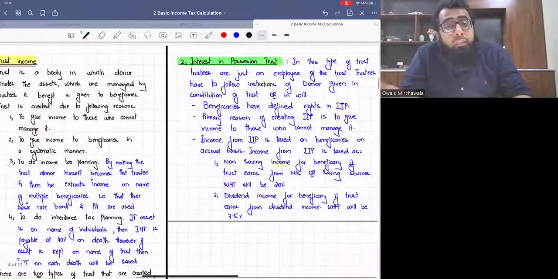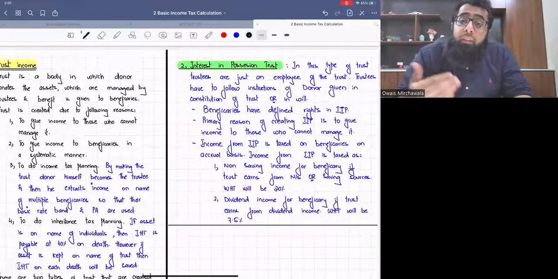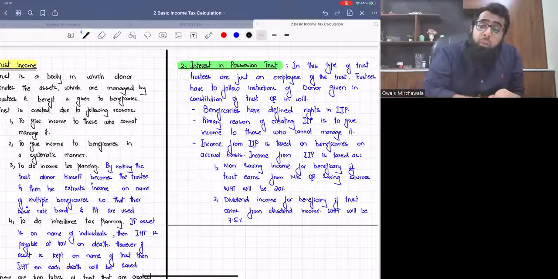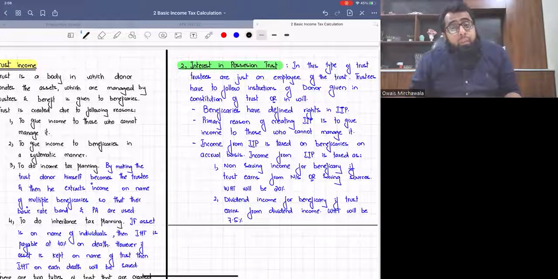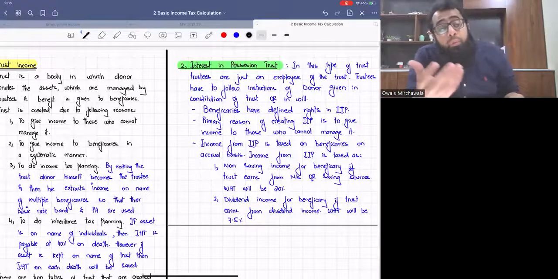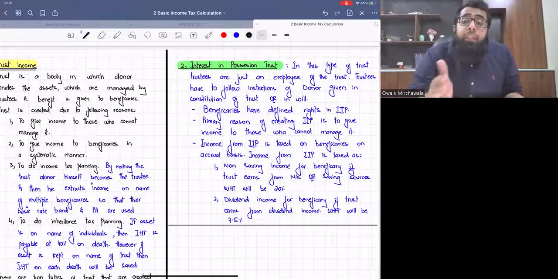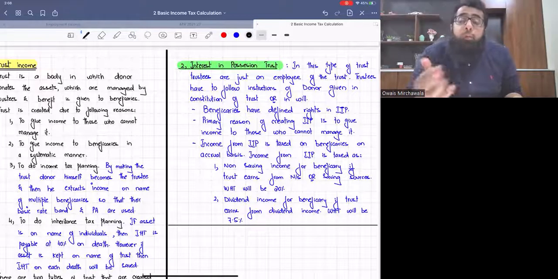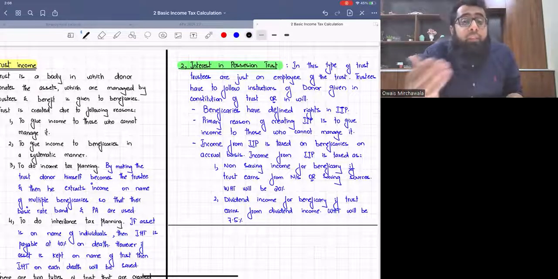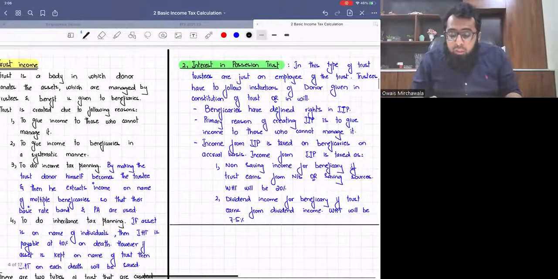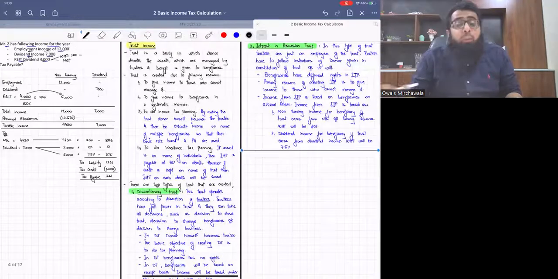And then we talked about interest in possession trust, that here the trustees are just an employee and they have to follow the instructions of the donor given in the will or in the trust constitution. Here the beneficiaries have rights. Trustees are bound to follow the instructions. It will be taxed under non-saving income if the trust earns from non-saving or saving sources. Withholding tax was 20%. If the trust earns from dividend income, it was taxed under dividend head and withholding was 7.5%. We had a discussion on theoretical narrative in the previous class. I hope you all remember.